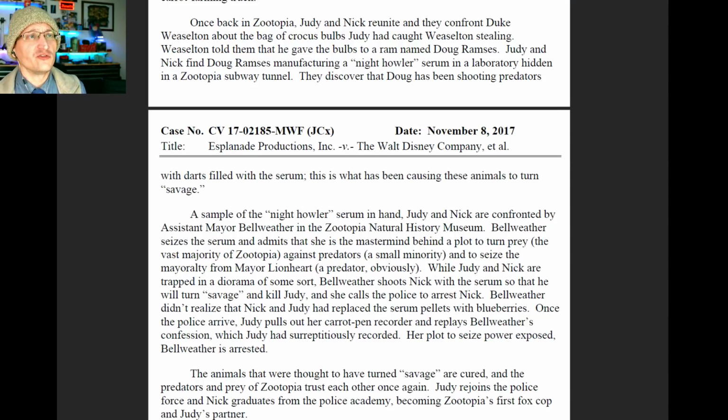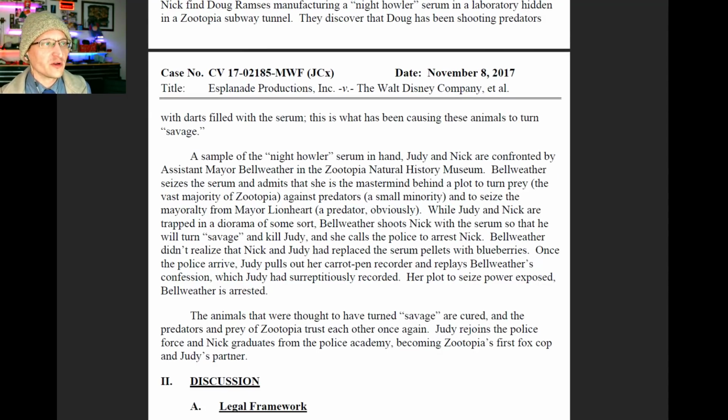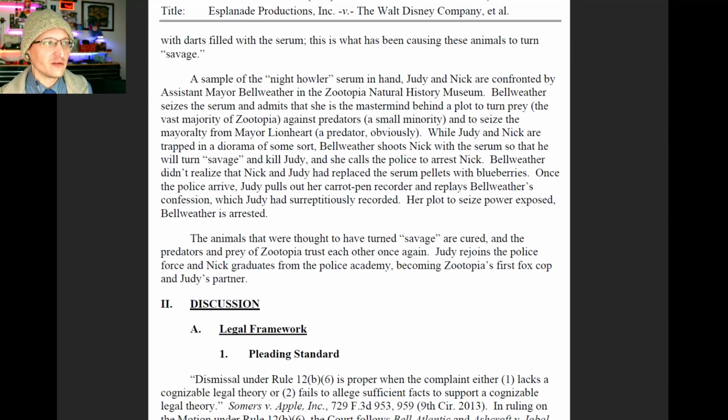Once in Zootopia, Judy and Nick reunite, and they confront Duke Weaselton about the bag of crocus bulbs that he had been caught stealing. He told them that he gave the bulbs to Doug Ramsey. Judy and Nick find Doug manufacturing the Night Howler serum. They discover Doug has been shooting predators with darts, which is causing them to go savage.